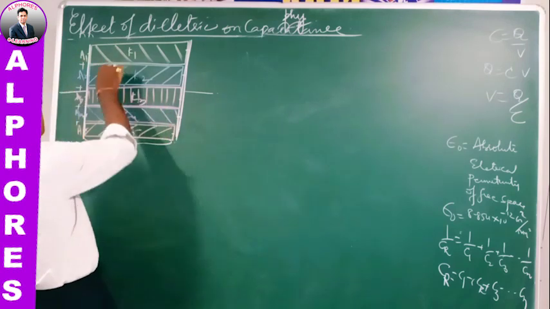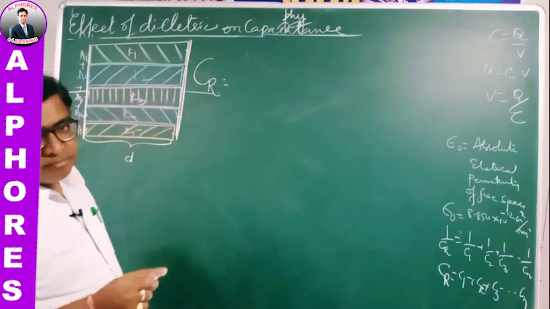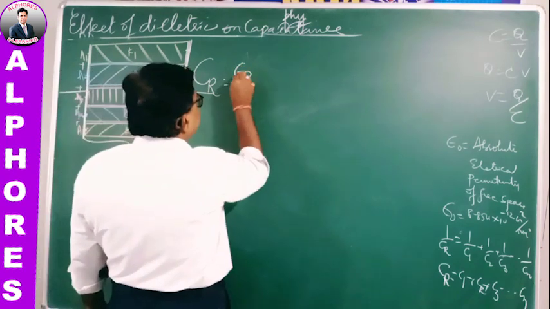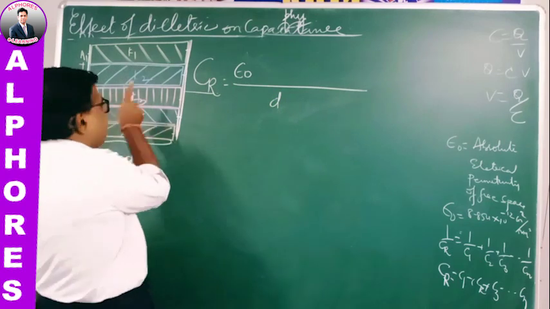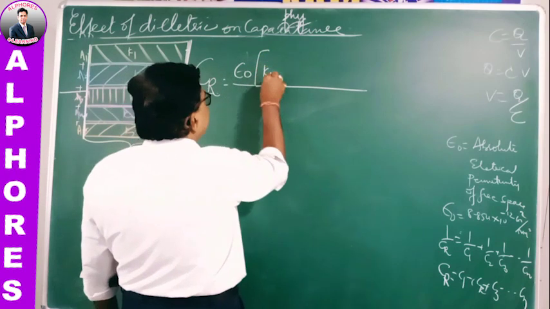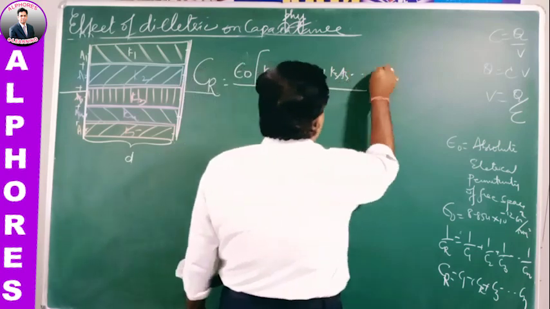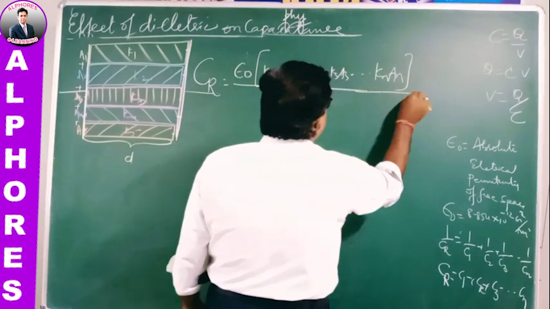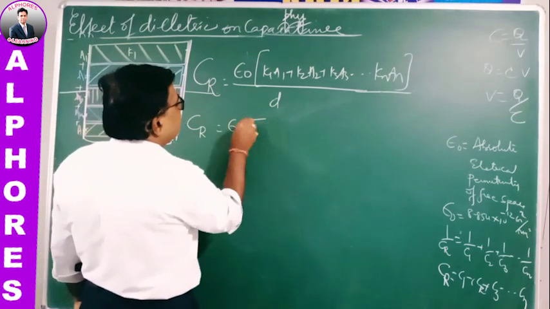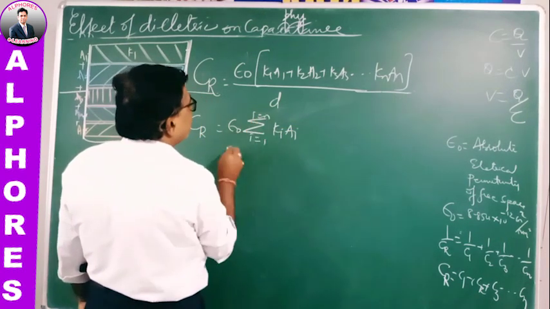Find out the individual capacities and substitute all there. Then the resultant capacity of all these capacitors, epsilon naught is constant, D is constant. D is same for all. Epsilon naught, the absolute electrical permittivity, is same. It's bracket K1 A1 plus K2 A2 plus K3 A3 dot dot Kn An. This way you can find. So the resultant capacity is epsilon naught times sigma Ki Ai, i from 1 to n, by D.